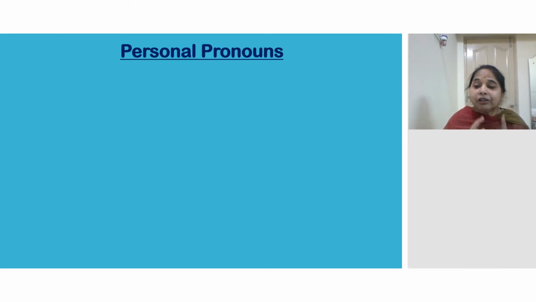Again, what is there for third person? He, she, it. It is used for animals and things. And next, for many, we are using they, them, their. Okay, got it. Now I will show you the table. Please learn it by heart. It is very, very important. You have to learn it by heart at any cost. Like how we learn tables by heart, like that you have to learn this now. It should come into your brain.